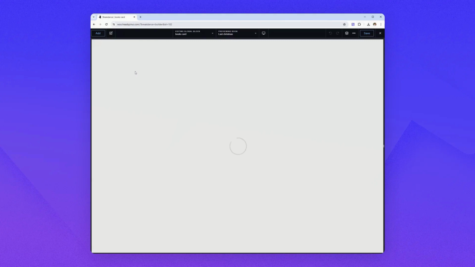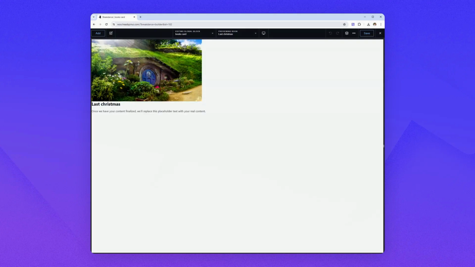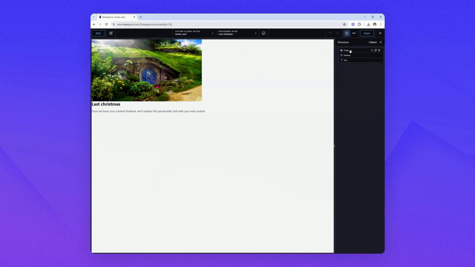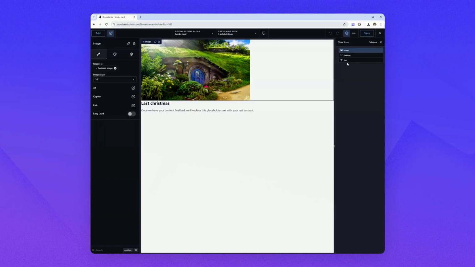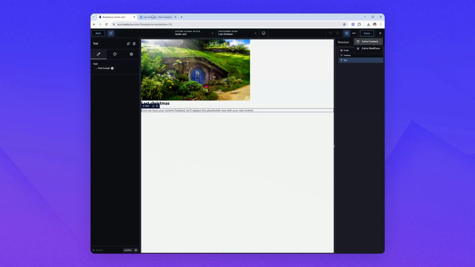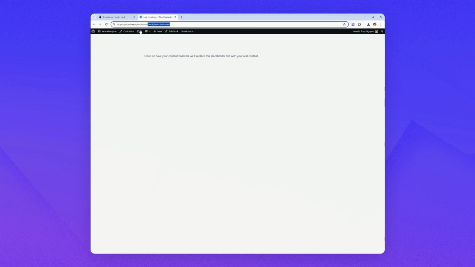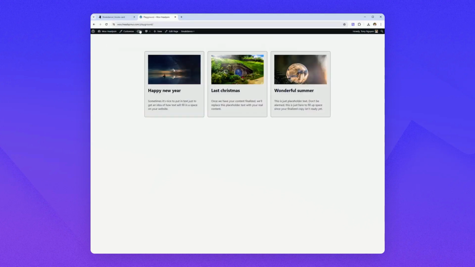Now we are creating a card for each book. So what we need is an image, which will be the featured image of that book, a heading, which is basically the post title, and a text, which will be the post excerpt. Okay, so like this we will get a result which will look something like this.